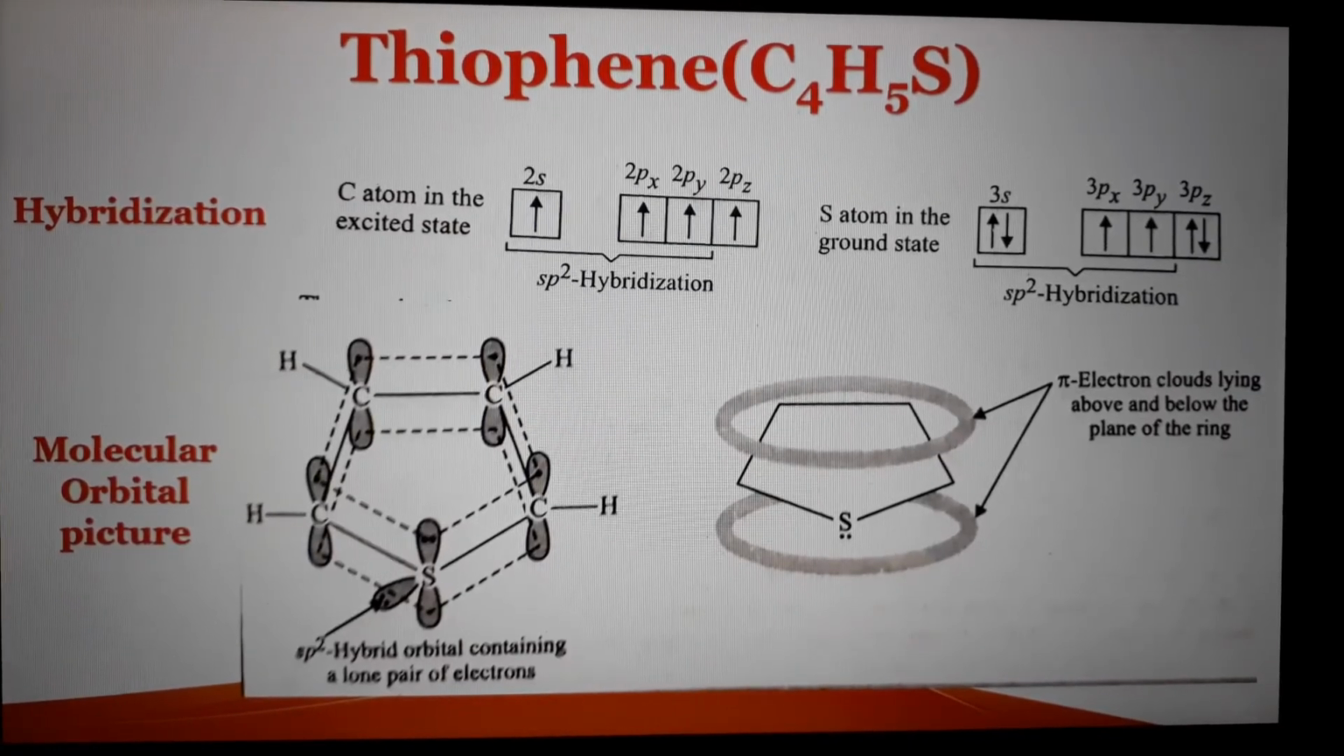Then thiophene. In the same way, thiophene has sp2 hybridized carbon and sp2 hybridized sulfur in the ground state, and the lone pair of electrons is present in the 3p orbital of sulfur, and in case of carbon, the unpaired electron is present in the unhybridized p orbital. So from the molecular orbital picture, it is clear there are a total of 6 pi electrons, which form a pi electron cloud over the ring, and this also obeys Huckel's rule, meaning it is aromatic in nature.